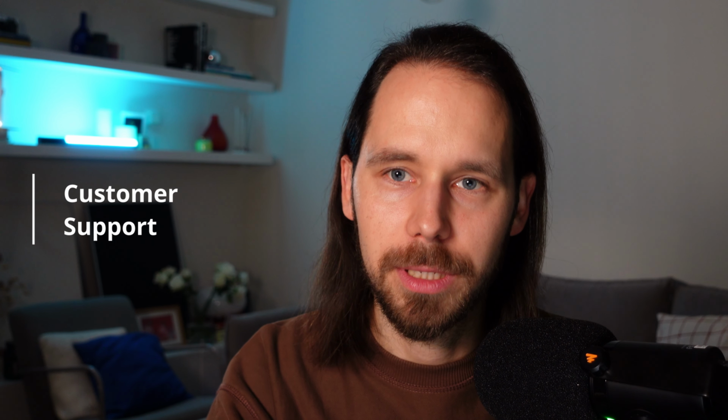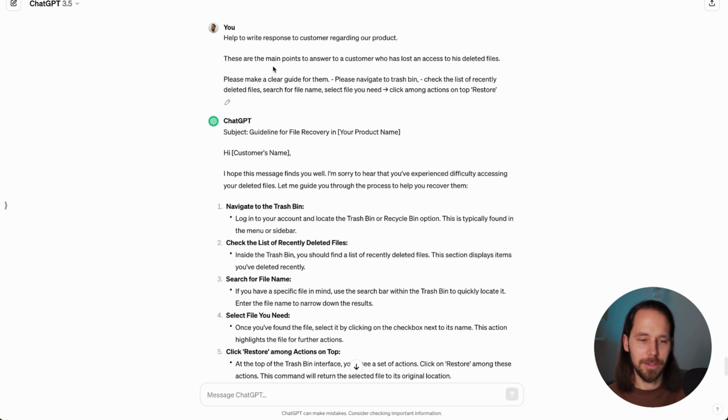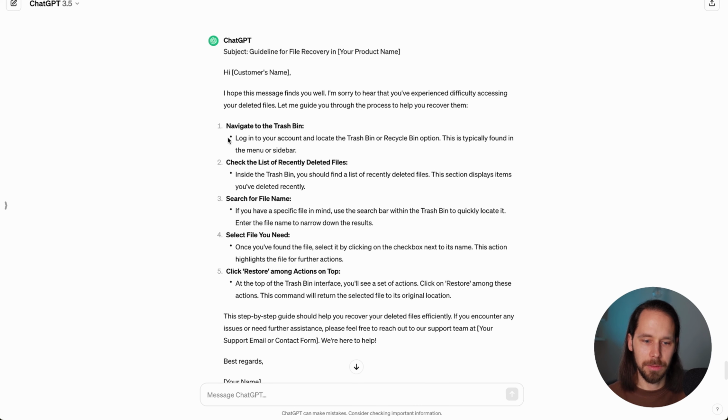Quite often team members in some companies can be responsible for chatting with customers and also answering different questions. And for sure, automation is already there. However, if a manual touch is needed, ChatGPT can help quickly to understand what customers are asking for and also to give a prompt response to their needs. I added here the main points to answer to a customer and also described the steps that will help to resolve the problem. And here we have a draft of the email or the message that we can use, with the steps and also the details.